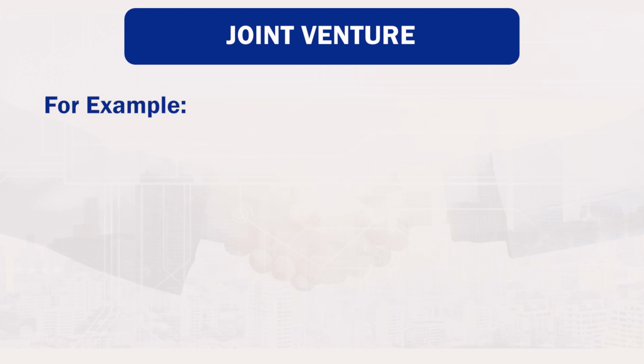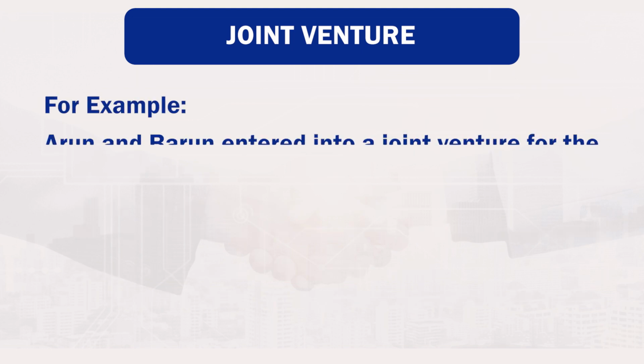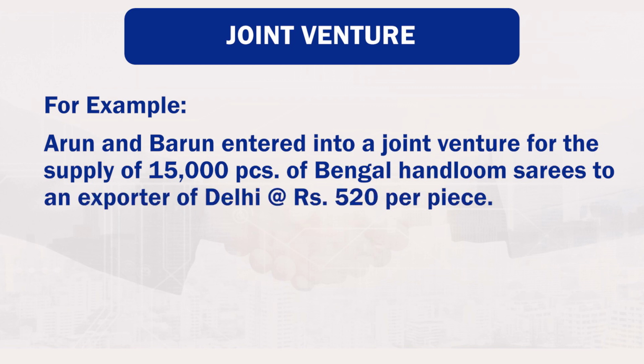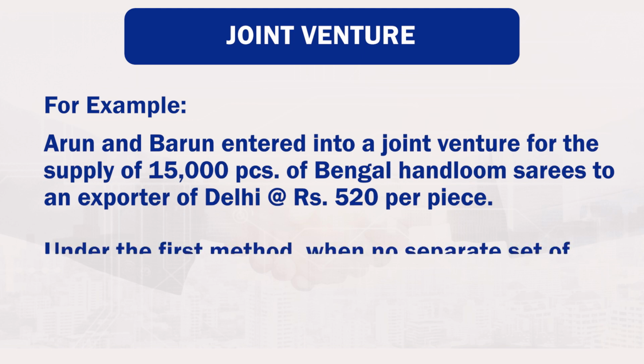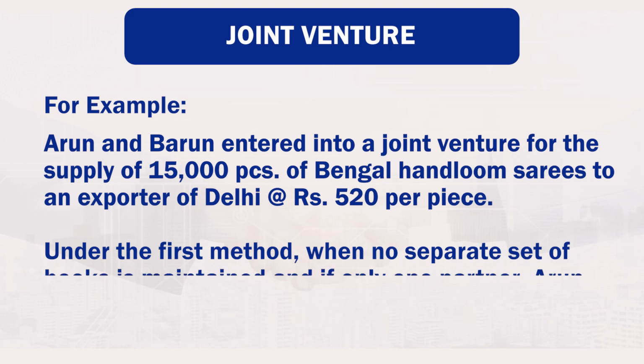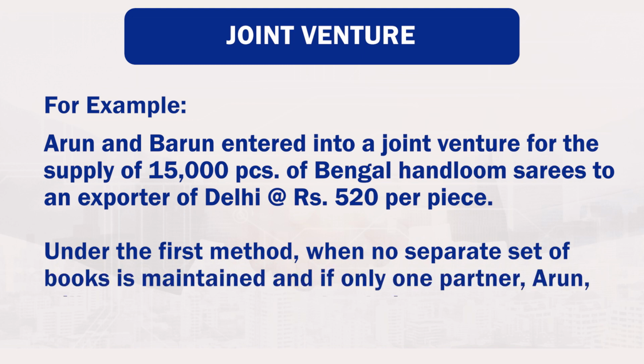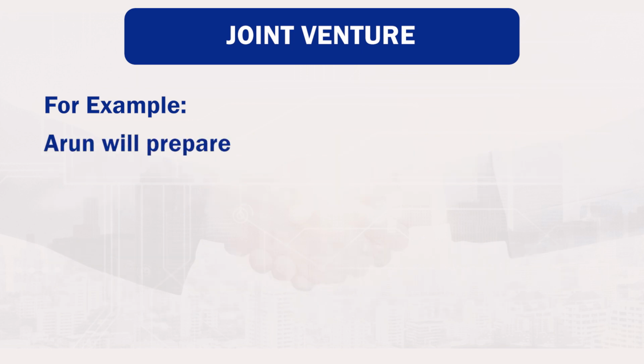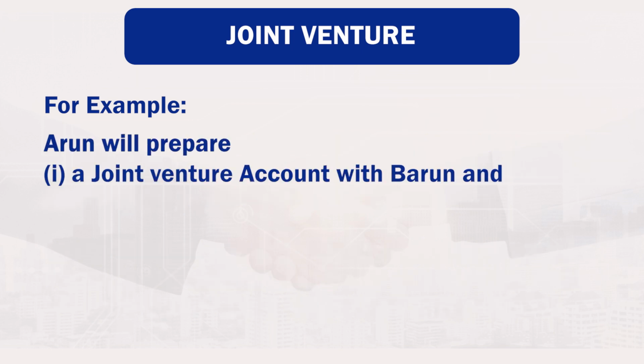For example, Arun and Barun entered into a joint venture for the supply of 15,000 pieces of Bengal handloom saris to an exporter of Delhi at the rate of rupees 520 per piece. Under the first method, when no separate set of books is maintained and if only one partner, Arun, prepares accounts under their arrangement, Arun will prepare a joint venture account with Barun and Barun's account.